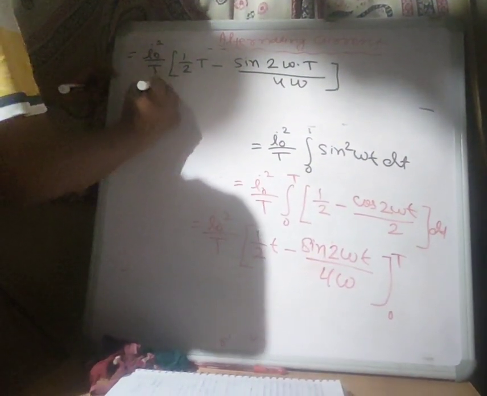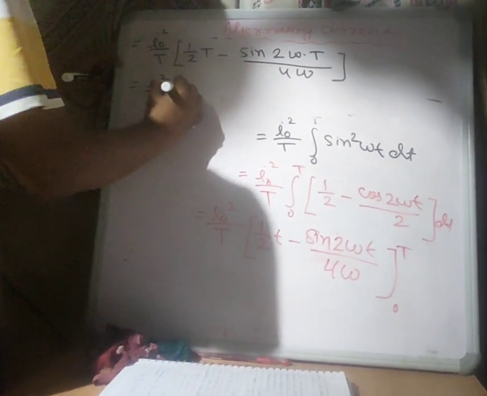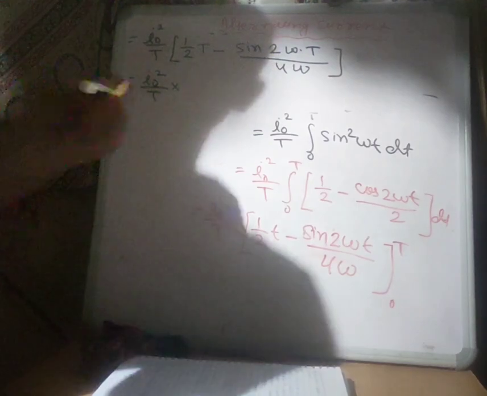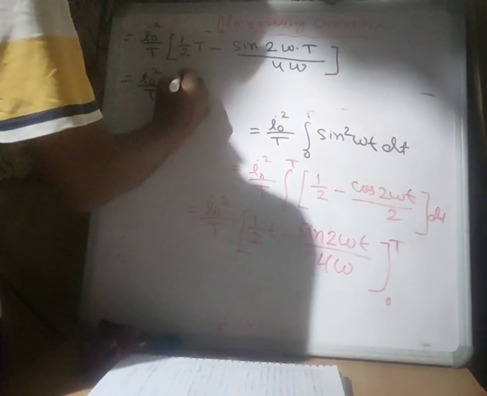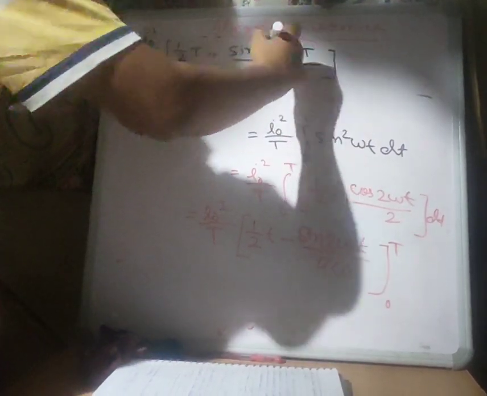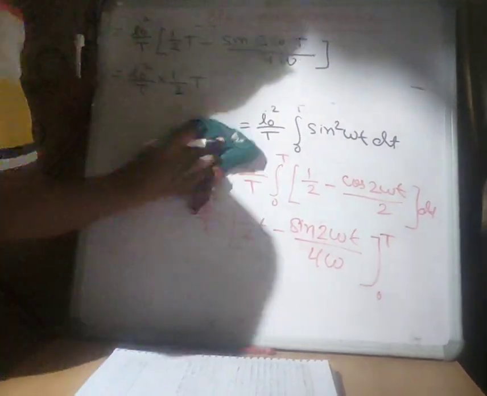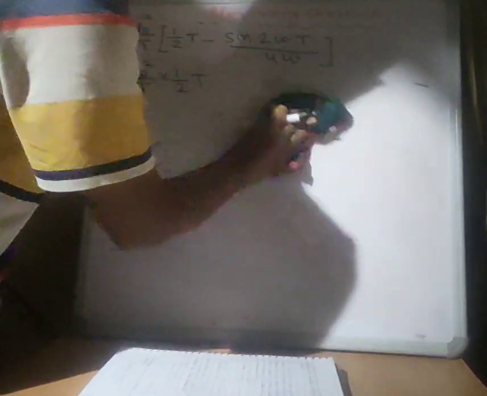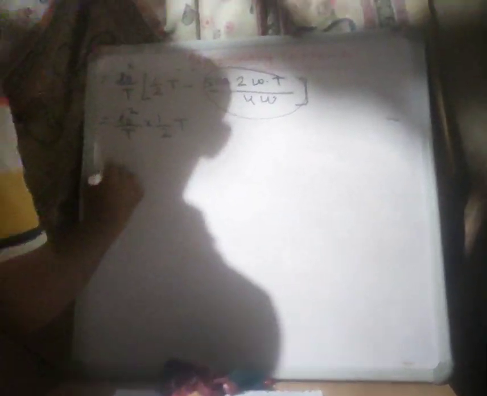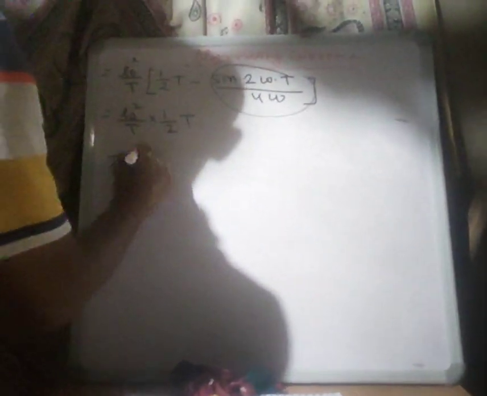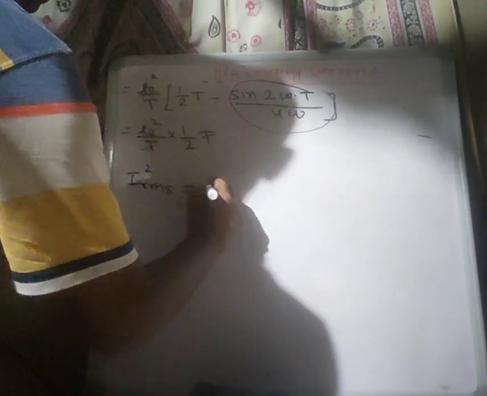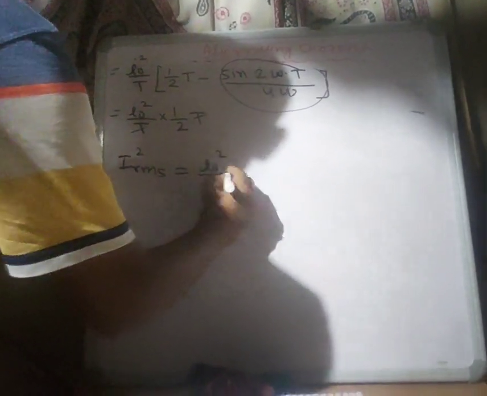The sine term has the value 0 over a complete cycle, so this part becomes 0. Therefore, I RMS square equals, cancelling t with t, I naught square upon 2.